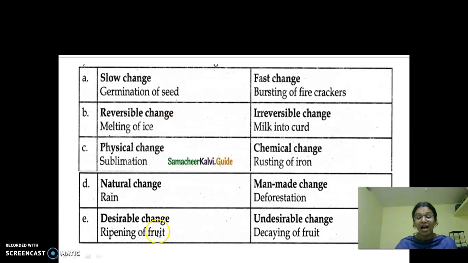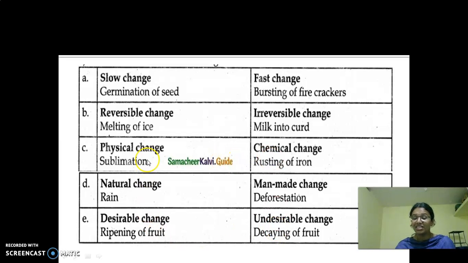So now we are going to have an overall view of all the changes which we have discussed. Are you ready, children? Note down this tabular column if you want. What is the first one we have seen? Yes, physical and chemical change.